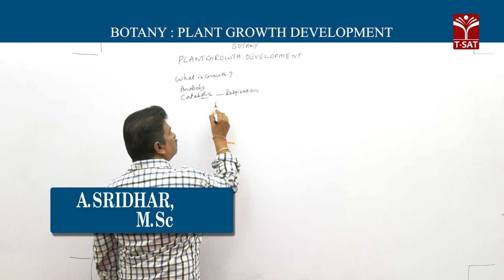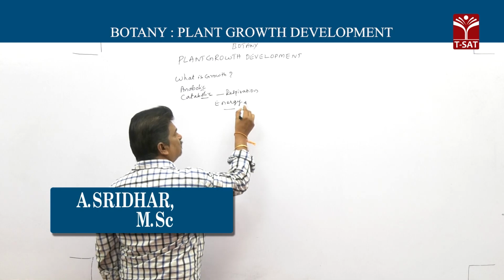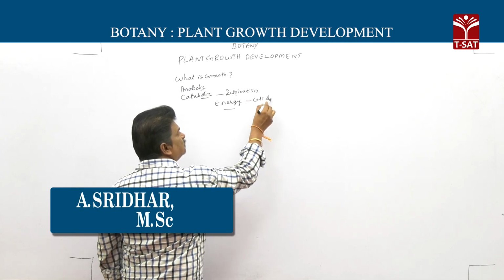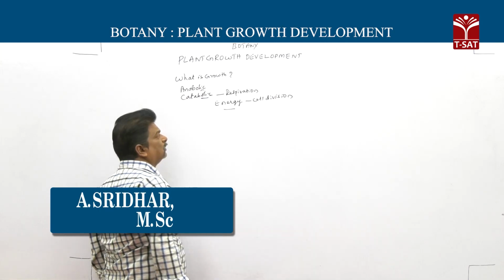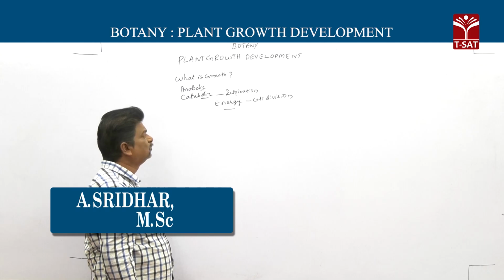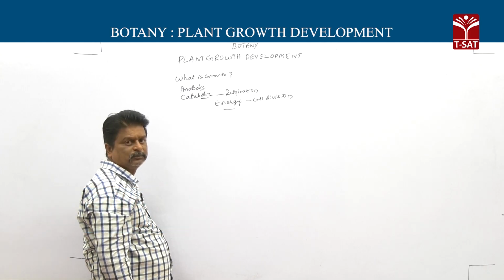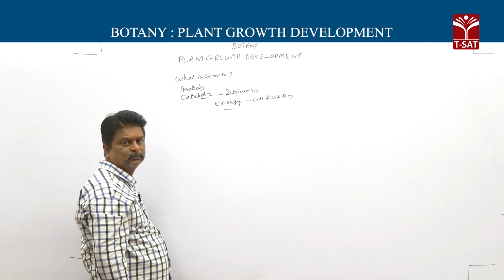This respiration provides energy. In presence of energy, cell division takes place, and with the help of cell division, growth occurs. Then, increase in length of leaf is a growth.